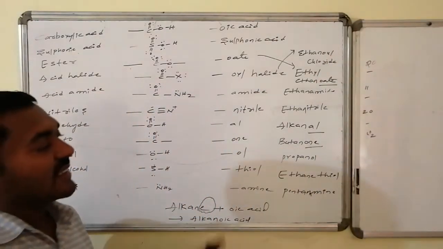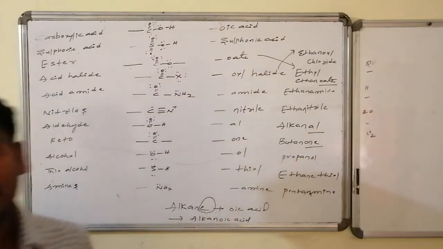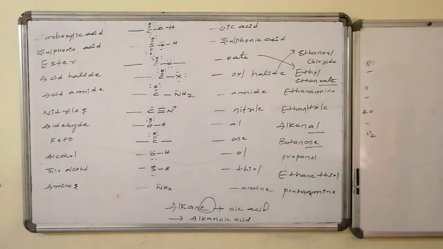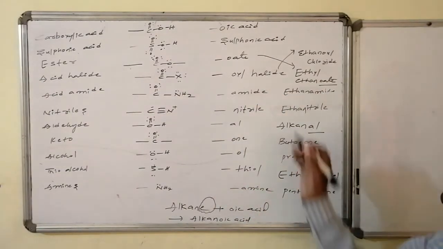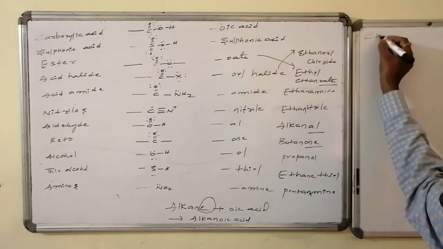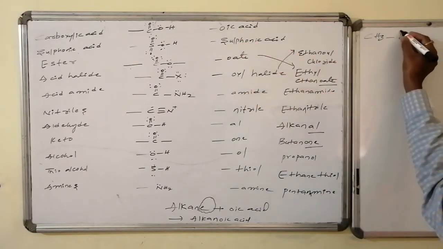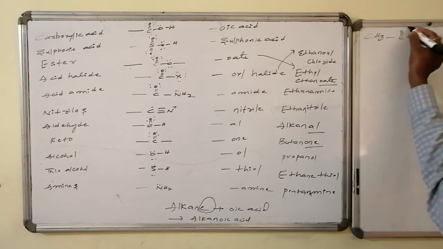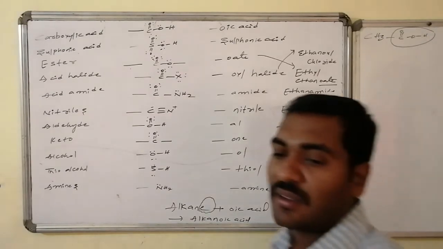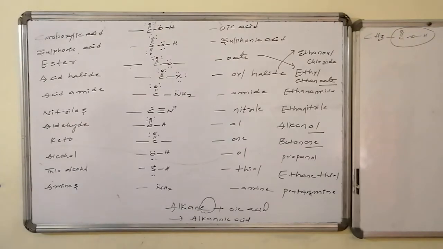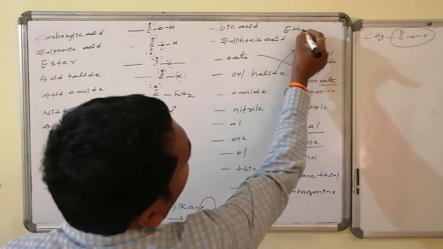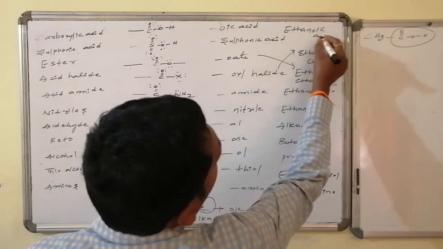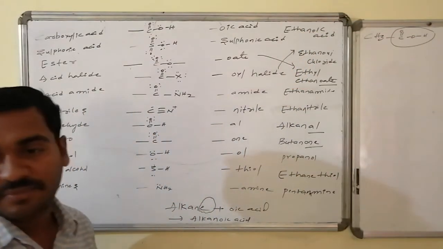Then we will write the corresponding structures of these compounds. Yes, let us go for the first example, that is the acid. Here I am writing ethanoic acid. Total how many carbons do I have to write? 2 carbons, where 1 carbon is part of COOH. This is the group, hence as it has 2 carbons, it is known as ethanoic acid as per the IUPAC system.